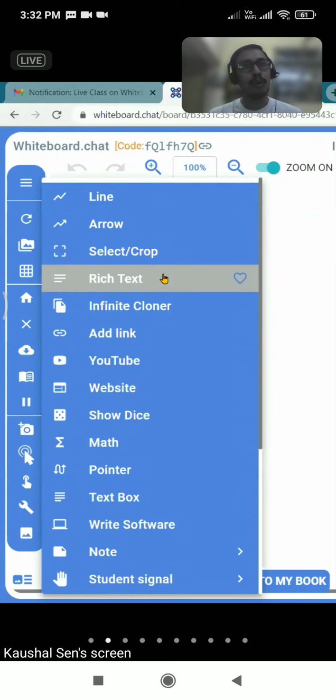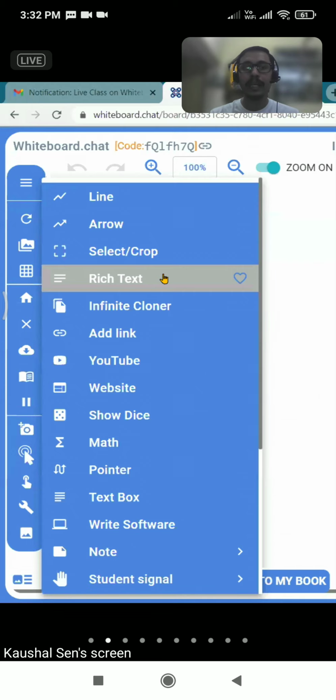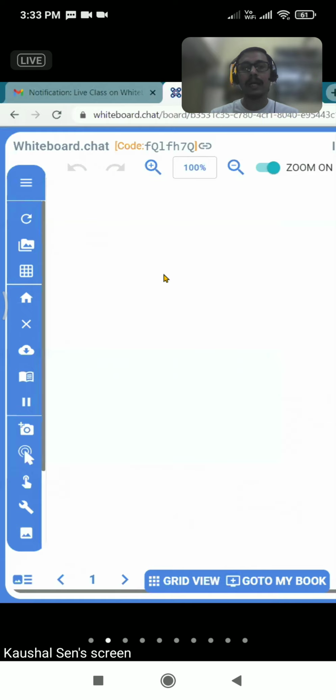I hope you are all aware of Word Doc and how it works. It is a junior version of Word Doc. So the moment I click on rich text, I get a small box.